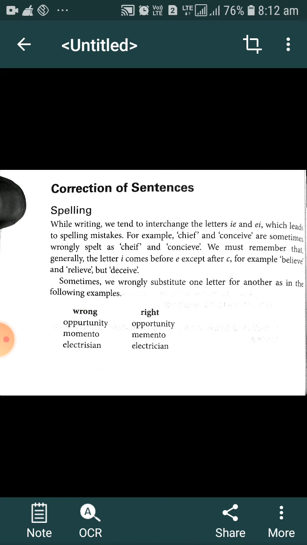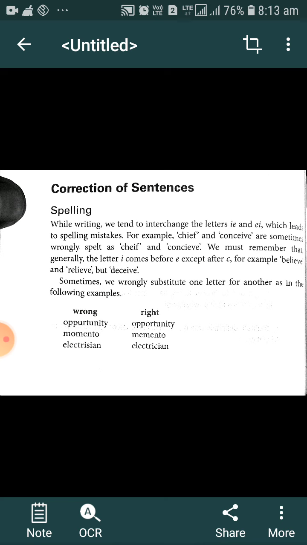As far as conceive is concerned, E comes earlier than I, and as far as the word chief is concerned, I comes earlier than E. We must remember that generally the letter I comes before E, except after C.